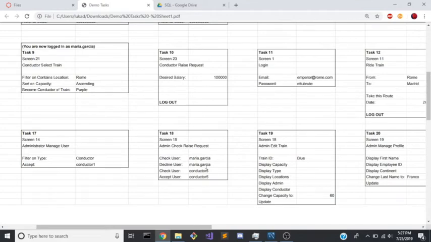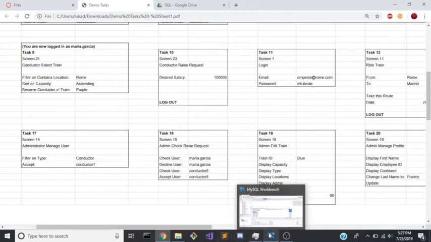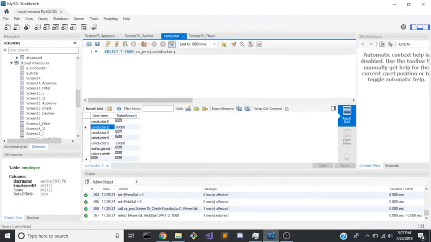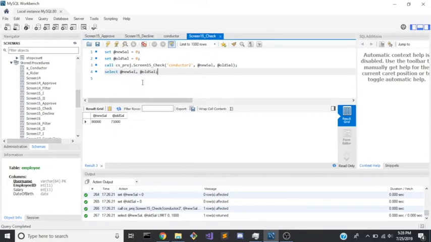So instead of using Maria Garcia, I will be using Conductor 2 and Conductor 5, each of which do actually have their own raise request. Let's move right into it. So here we see the conductors table. We see Maria Garcia does not have a raise request, but Conductor 5 and Conductor 2 do. So we'll demonstrate checking each of these raise requests and then declining one of the raise requests and accepting the other. Let's begin.